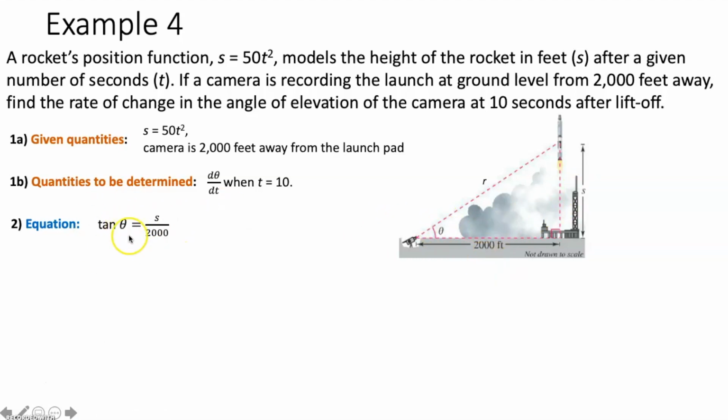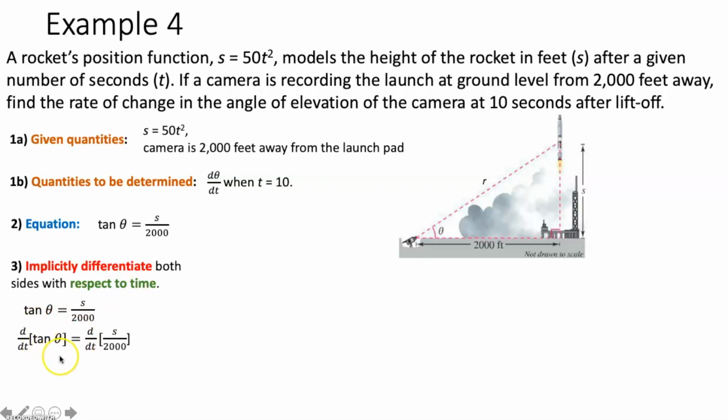Now that we have our equation, we can just take the derivative of it implicitly with respect to time. So how do we take the derivative of this implicitly with respect to time? Well, if you recall, we're taking the derivative with respect to time, meaning that when you take the derivative of tan of theta, we're going to use the chain rule and take the derivative of tan first, which is just secant squared. So we're going to write secant squared theta. But since we're taking the derivative with respect to time, we have to tack on a d theta dt. So it's going to be secant squared theta d theta dt.